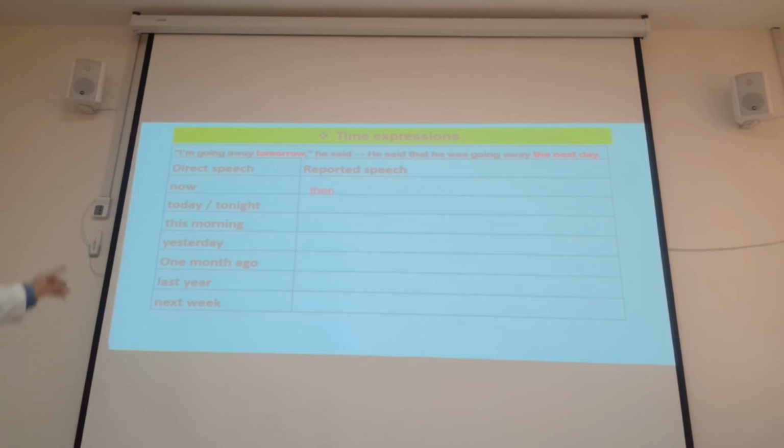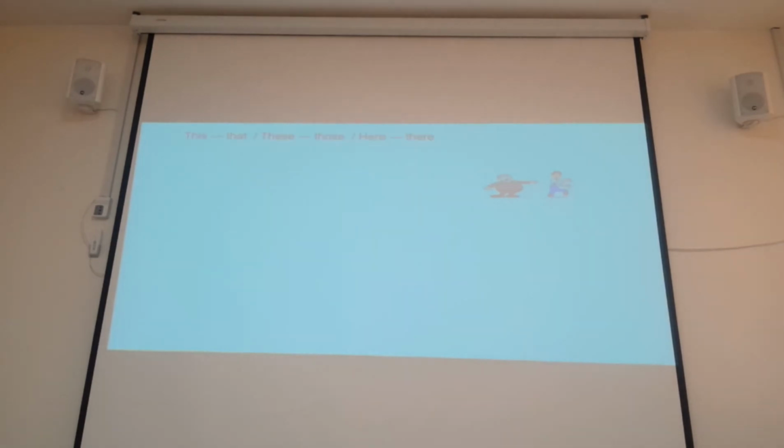Now changes to then, today to that day, tonight to that night, this morning to that morning, yesterday to the day before, one month ago to one month before, next week to the following week, last year to the year before or the previous year. Right. Good. And of course, demonstratives: this changes to that, these changes to those, and the adverb of place here changes to there, right?